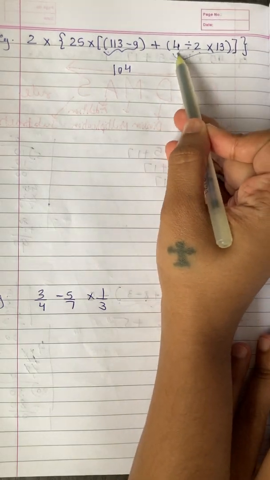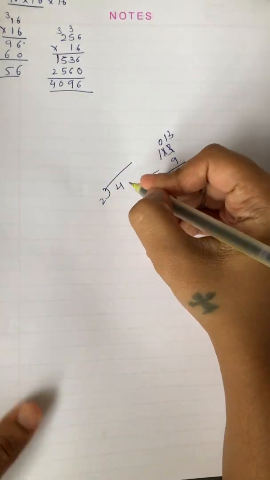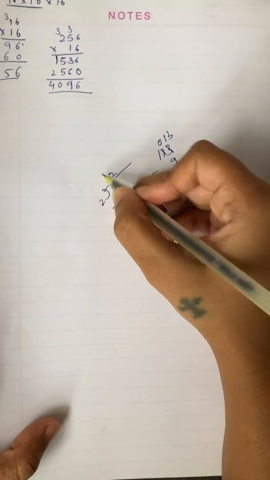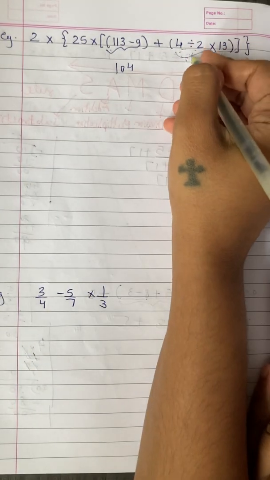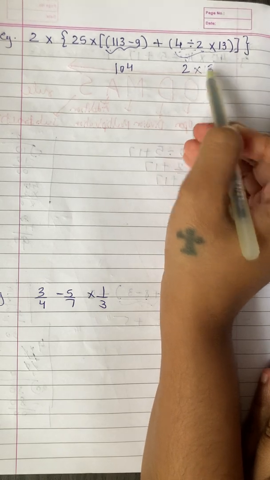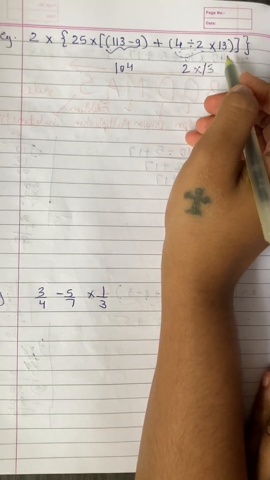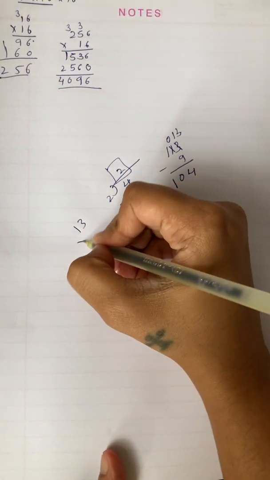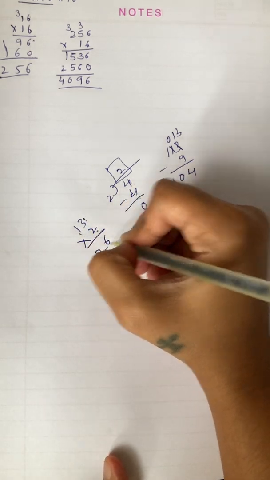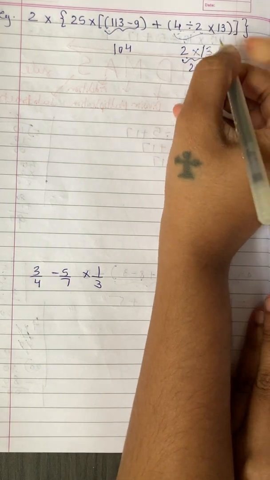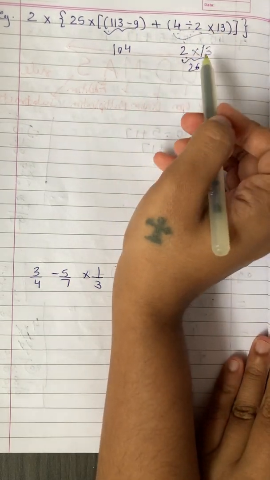So first you have to do division. 4 divided by 2 करना है पहले. So 4 divided by 2 क्या है? 2 2s are 4. 4 minus 4 0. So the answer is 2. So 4 divided by 2 is 2 and 2 multiplied by 13 you have to do. Okay. So 2 multiplied by 13 is what? That answer you find out. So 13 into 2. 3 2s are 6 and 2 1s are 2. It is 26. So bracket का आंसर हम लोग को मिल जाता है. इसका आंसर 26. So ये दोनों का bracket का आंसर 104 and 26 है.